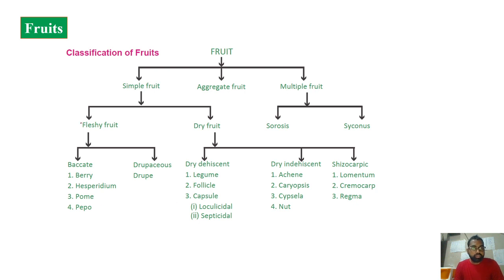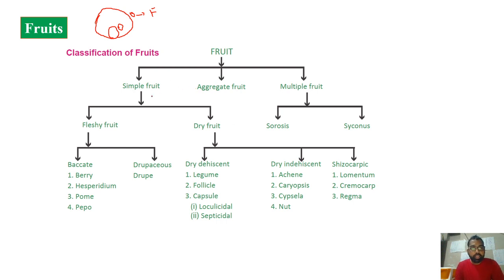Right, coming to the fruits. So as we know, fruits are the post-fertilization structures of the ovary. So this is the ovary and this is the ovules. So ovule will develop into seed, whereas the ovary will develop into the fruit. So each fruit may possess one or maybe more seeds, because each ovary may possess one ovule or maybe more than one ovule. Now coming to the classification of fruits, basically the fruits are classified into three different categories depending on what kind of ovary they develop from or what kind of flower they develop from.